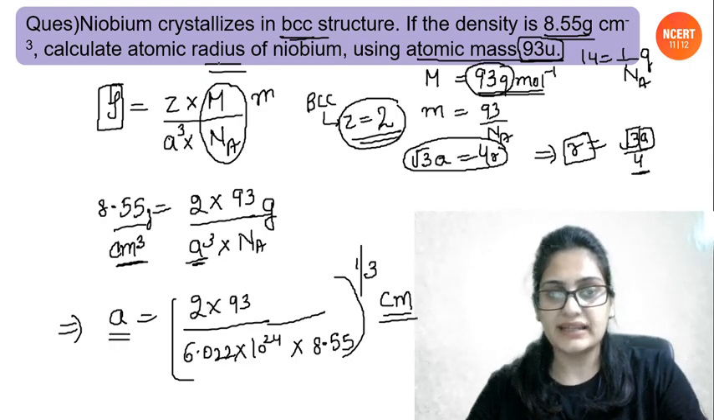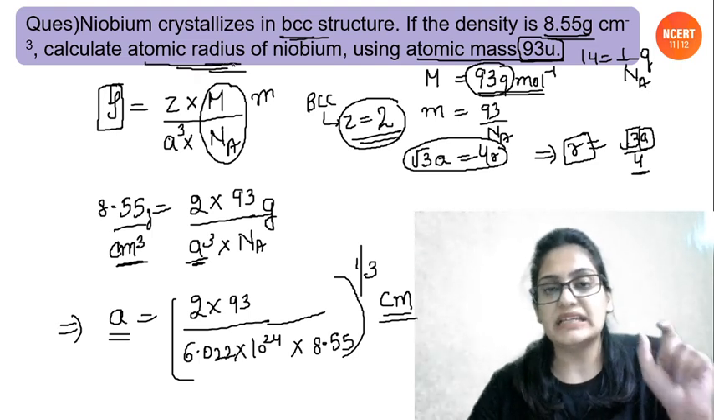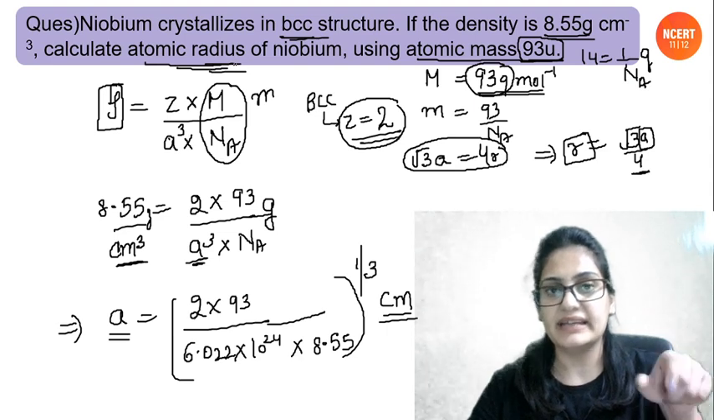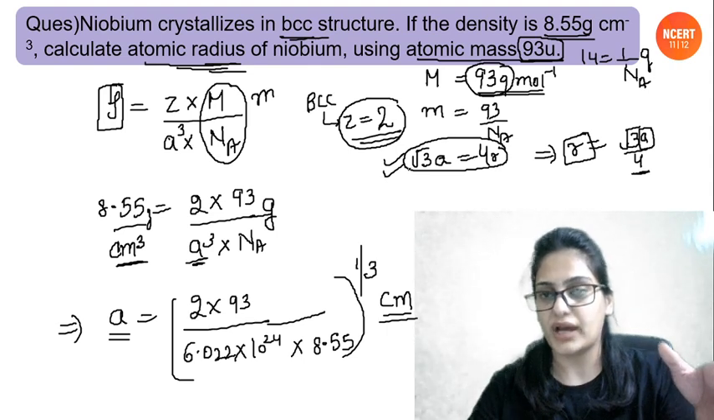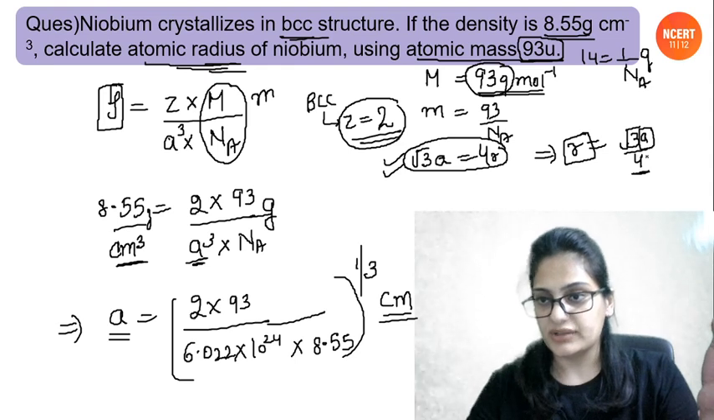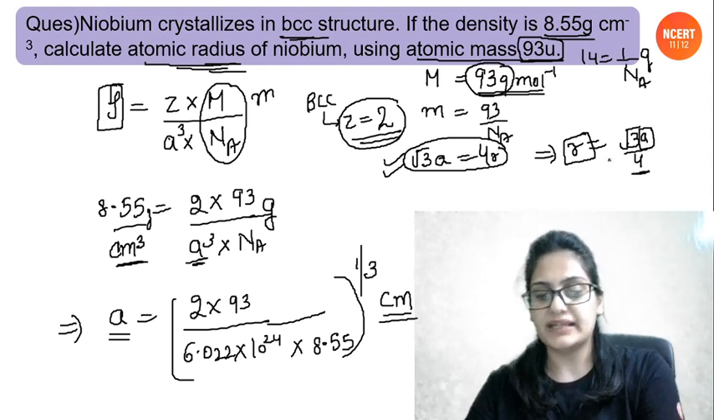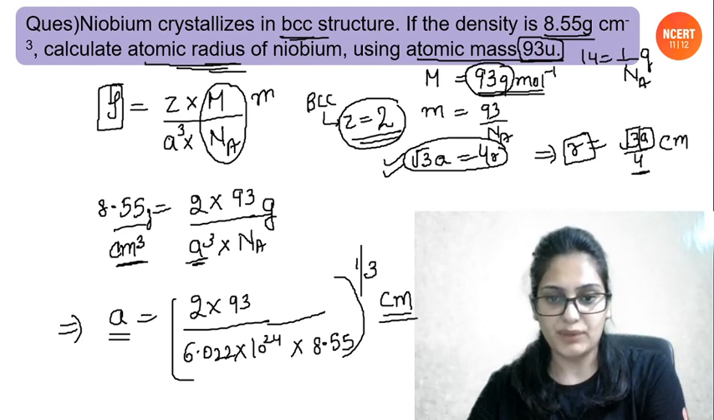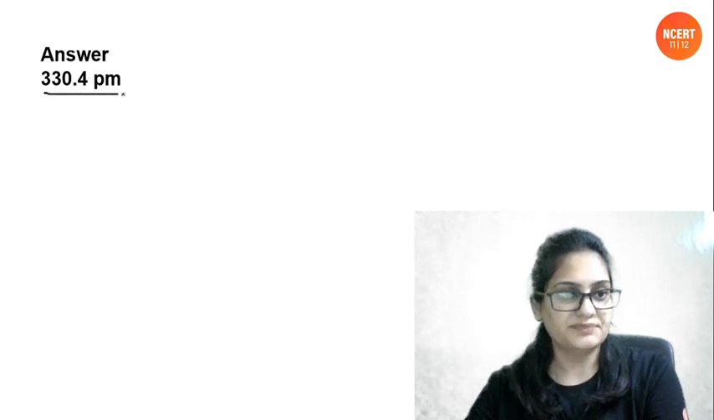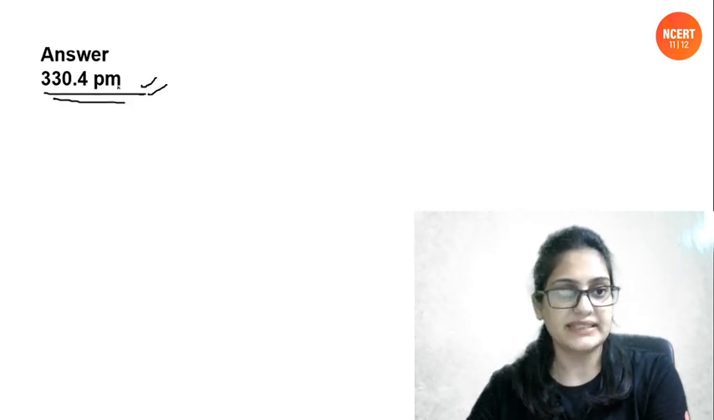Now A has come, but what do we have to find? We have to calculate the atomic radius, people. So we need to know the relation between the atomic radius and A, that is the edge length. Now for BCC, root 3A is equals to 4R. Okay, so if you know A, then you can calculate R, root 3A by 4, and then you can convert it by the unit. You can convert it to picometer or angstrom. This will be coming in centimeter. Why? Because A is coming in centimeter. Okay. So this will be the answer, people. I hope you all must be getting this answer. 330.4 picometer, right? This will be the answer.